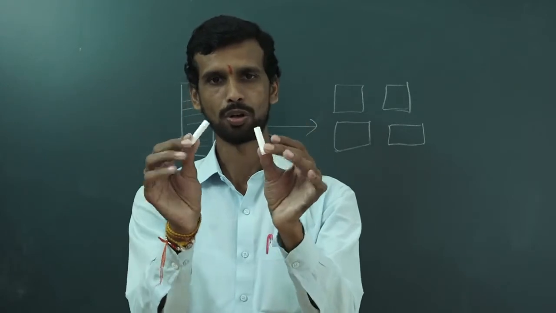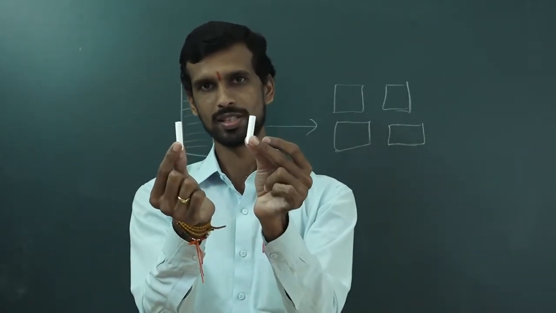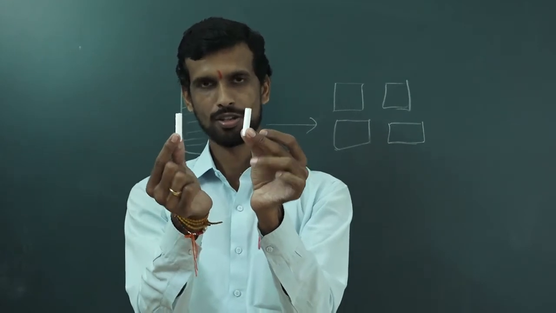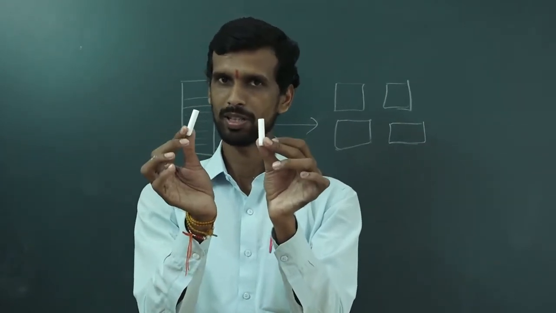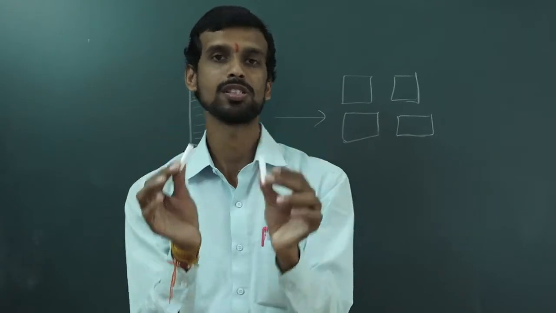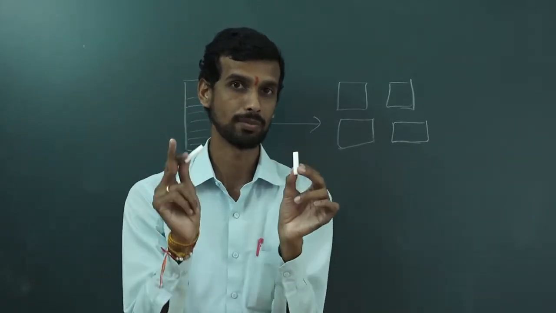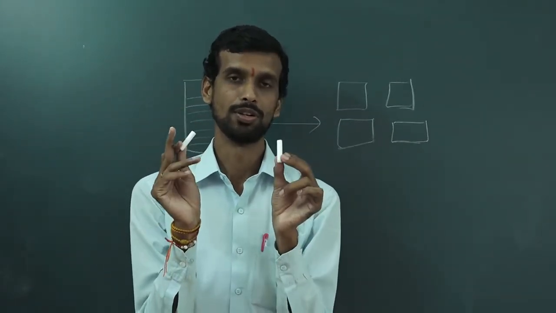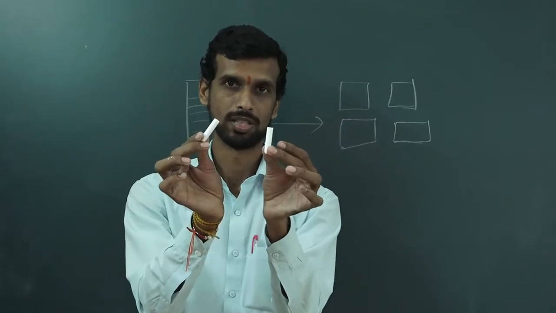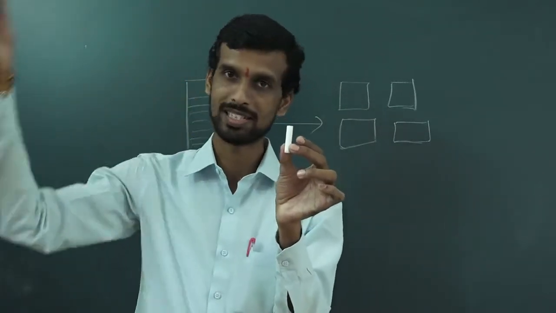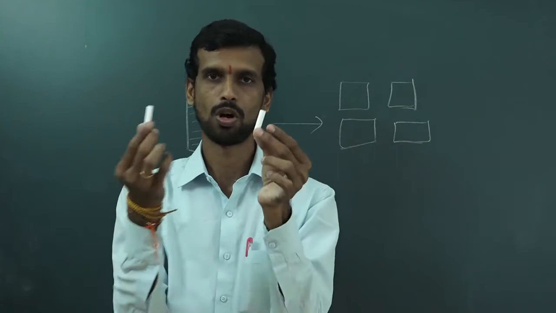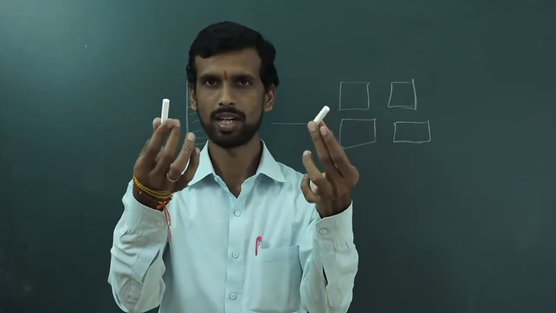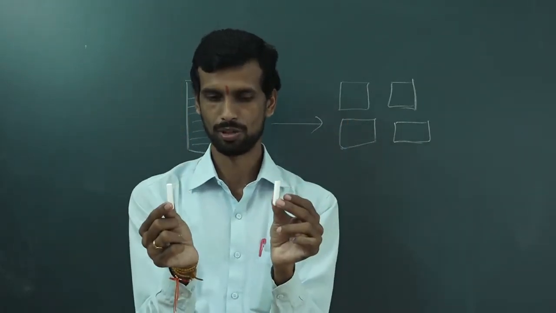Chalk remained chalk. It was one single piece, now it is converted into 2 pieces. It is a physical change because no new substance is formed. If chalk were converted into something else... no, chalk remains chalk, before and after.